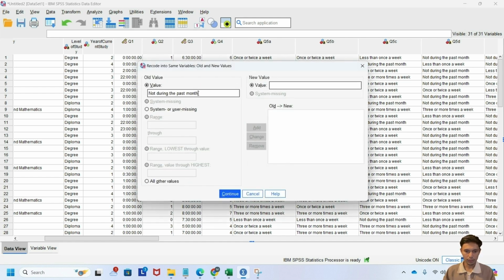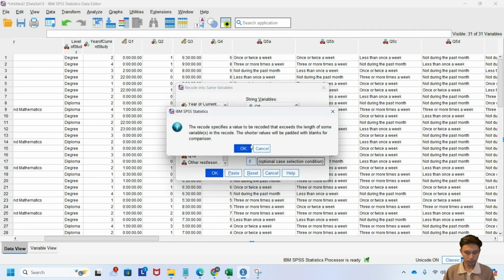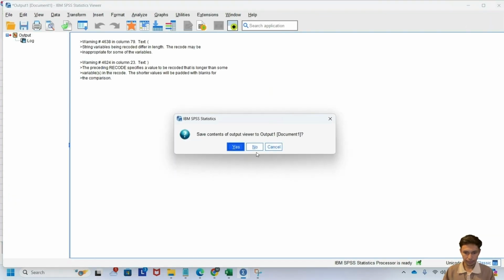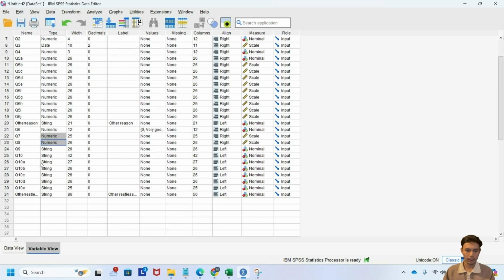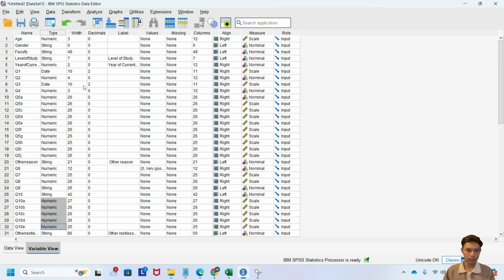For the first value, we put not during the past 12 months as 0, less than once a week as 1, once or twice a week we put 2, and the last one, 3 or more times a week, we put 3, and then we continue, click OK. After that, we go to the variable view, change to the numeric type, and copy and paste this to all the questions, the same as question 2.